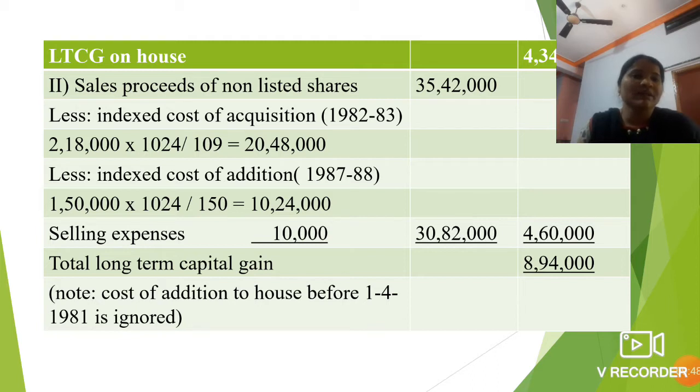The remaining balance here plus amount is called the total long term capital gain, that is 8,94,000. So this is your answer.